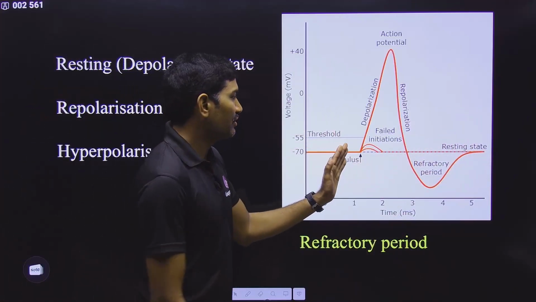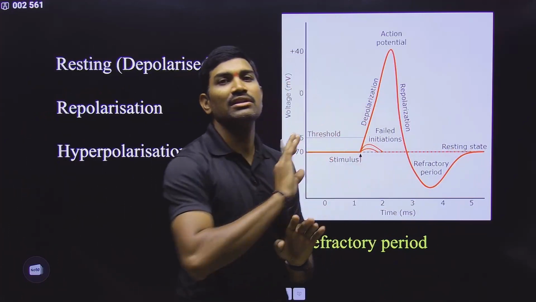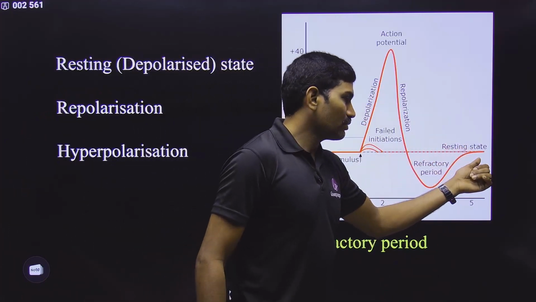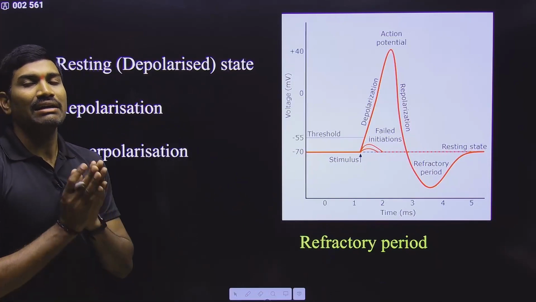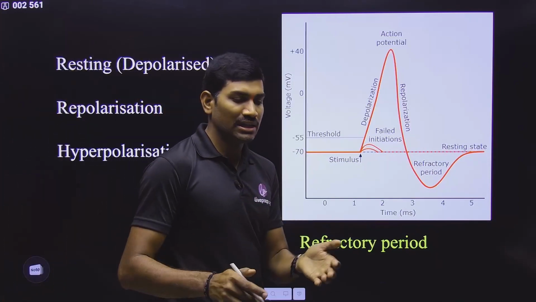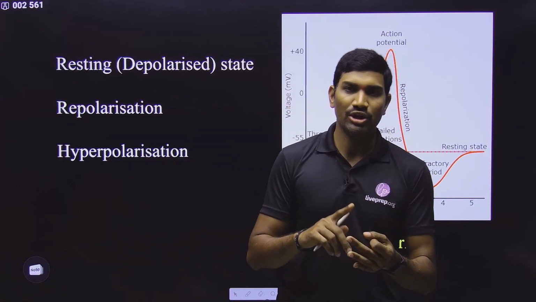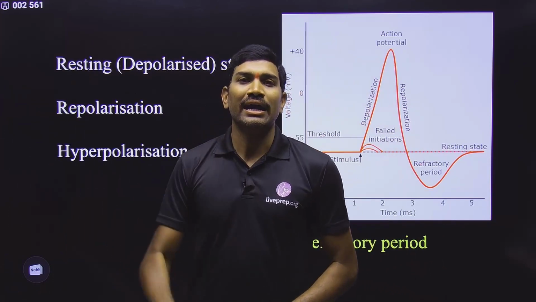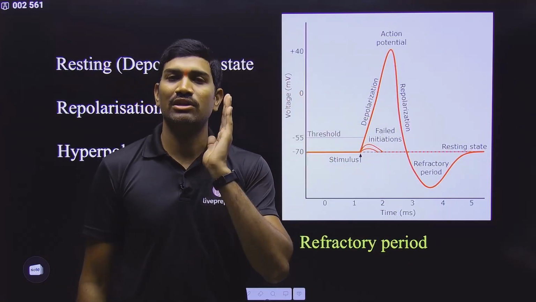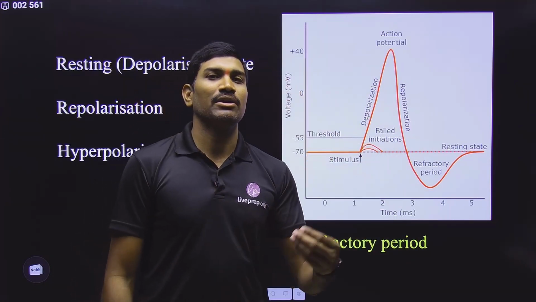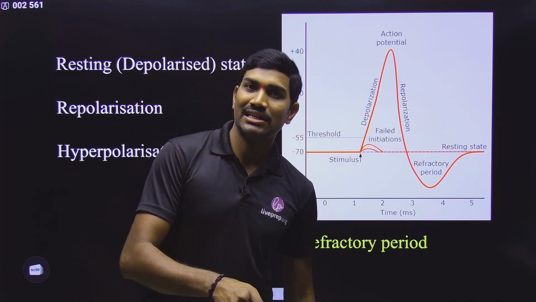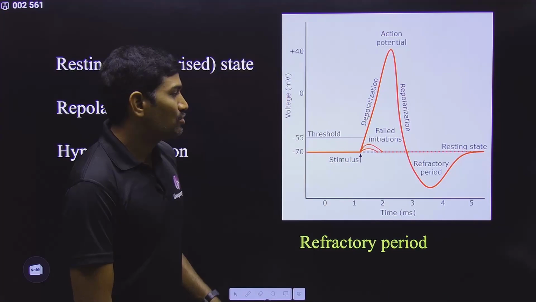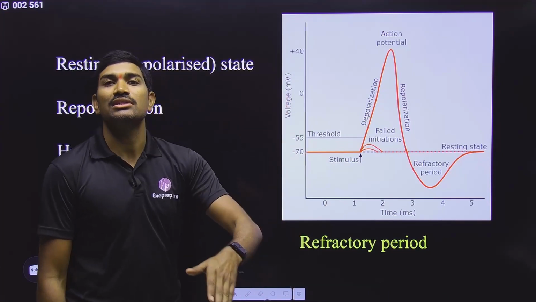During this refractory period, it cannot receive another signal. Once it comes back to resting, then only it can receive another signal. This is what they are saying. Nerve impulse conduction is always in one direction, dendrites to cell body to axon. Since it is in one direction and going at a particular speed, please remember, speed with a direction can be called velocity. So that's why the term velocity can be used in this case.